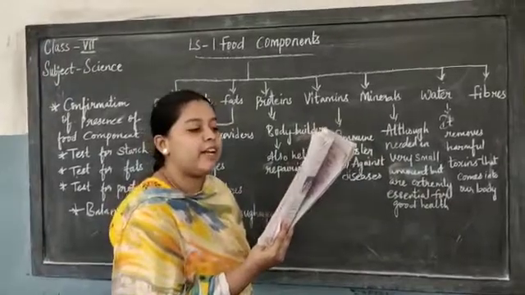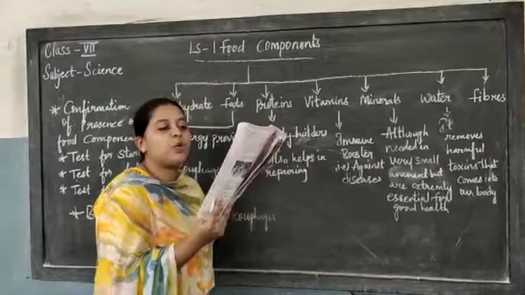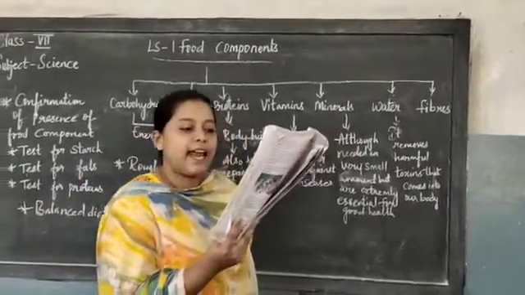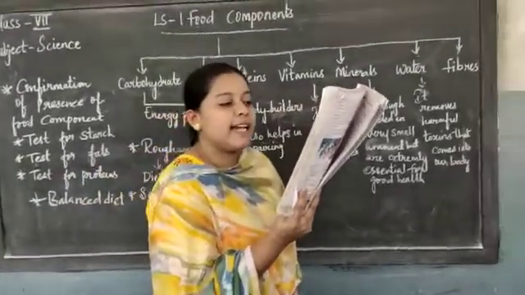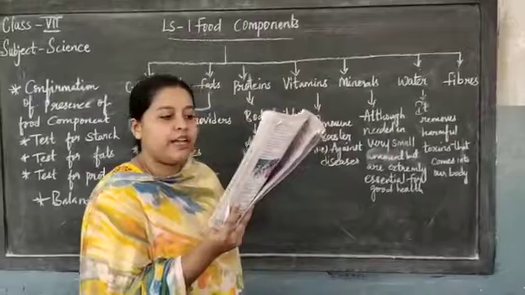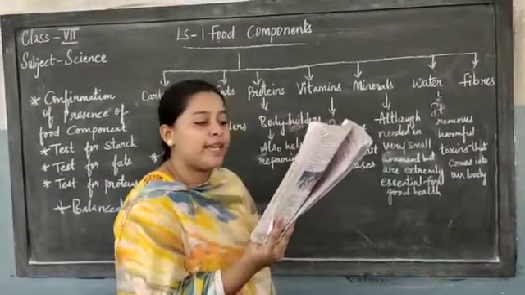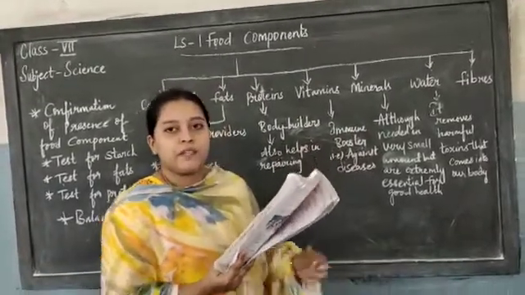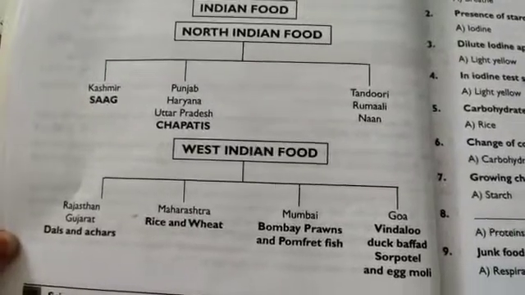In the year 1752, James Lind discovered scurvy, which could be cured or prevented by eating fresh fruits and vegetables. In 1952, it was known that disease could be cured by eating certain kinds of foods. In the 19th century, it was known that the body obtains three substances, namely proteins, fats, and carbohydrates, from food. Okay, this was the contribution of the scientists.